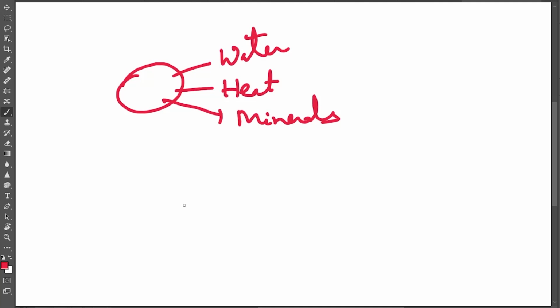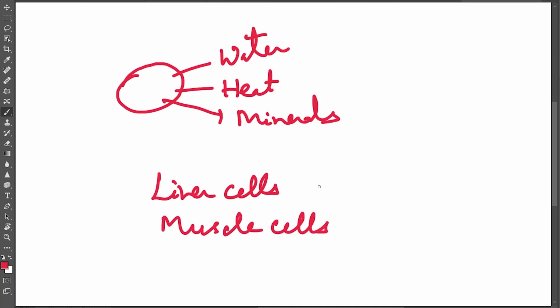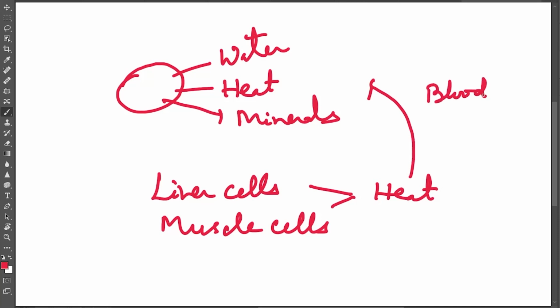As we know, there are certain cells, like the liver cells and the muscle cells, where more heat is generated. So this excess heat from these cells is distributed to the other body cells through the bloodstream. Blood is the medium that helps in transportation of heat to the other body cells. In this way, the internal environment is kept constant.